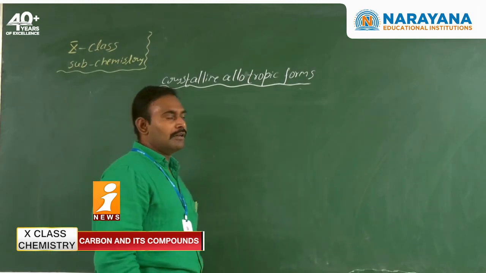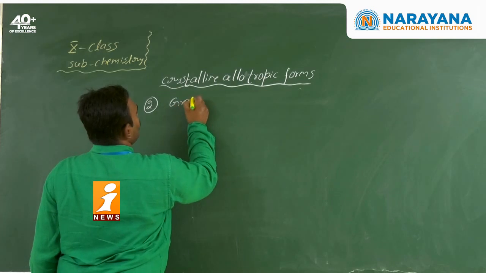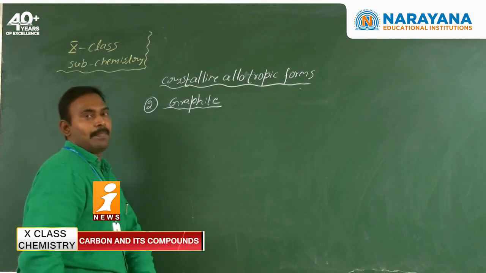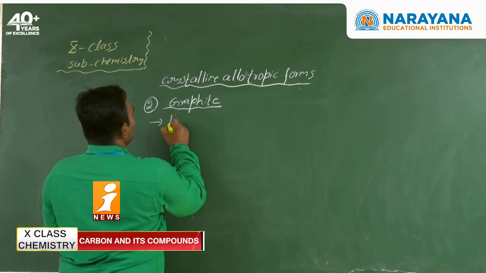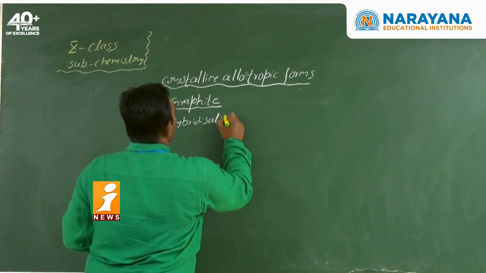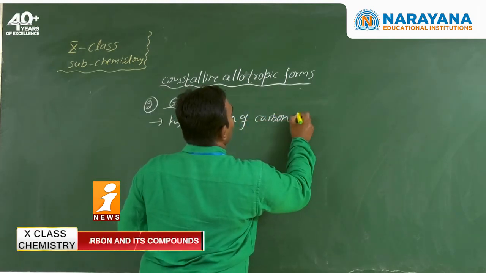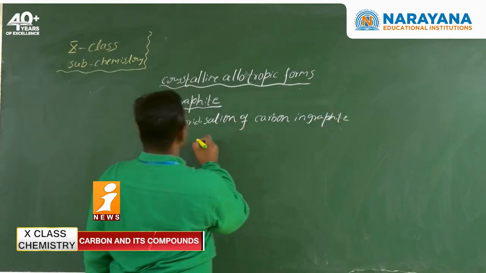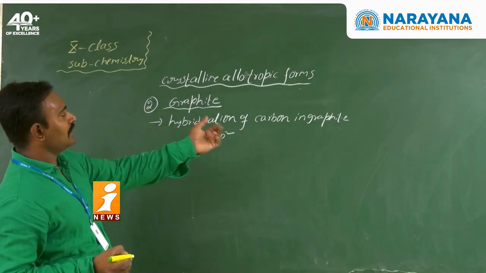Next, with diamond completed, the second allotropic form is graphite. What is the second allotropic form? Graphite. Graphite is a crystalline allotropic form of carbon. Here the hybridization of carbon in graphite is sp2 hybridization. What is the hybridization of the carbon here?